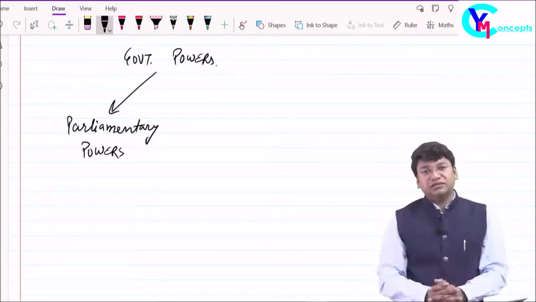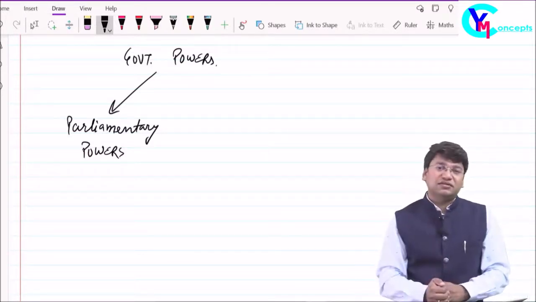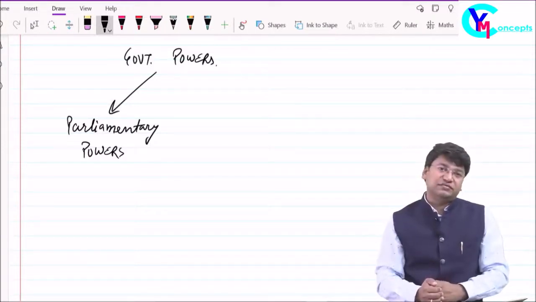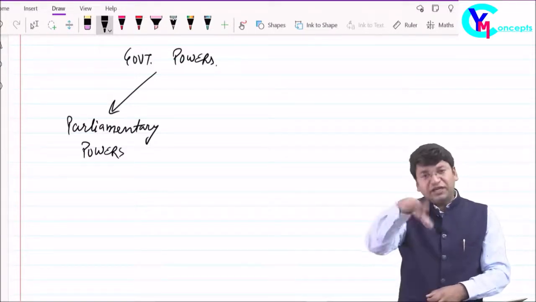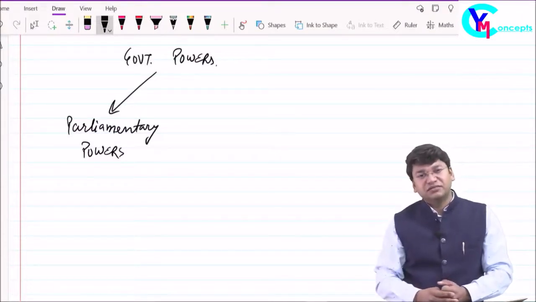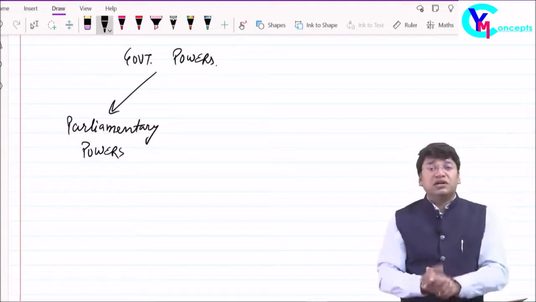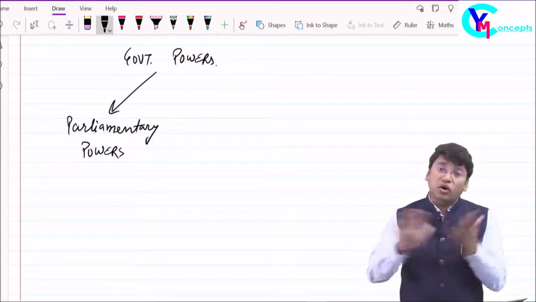Now the point comes, for example, today is say 1st of December 2020. Say on 15th of November, a parliamentary session got over.